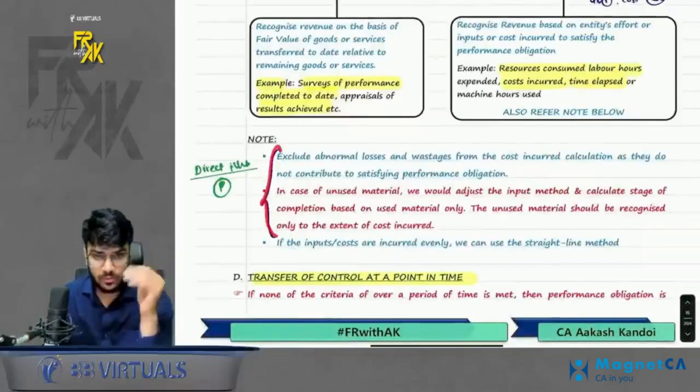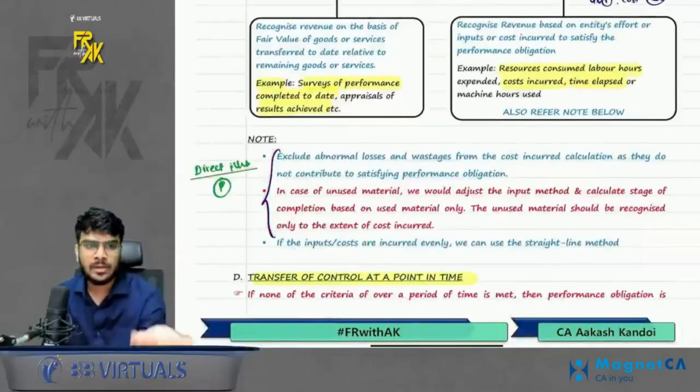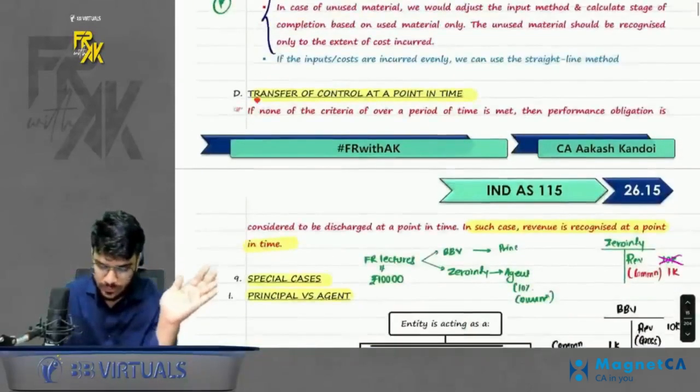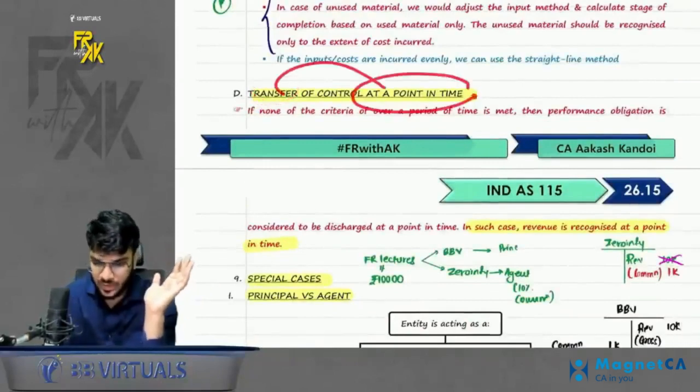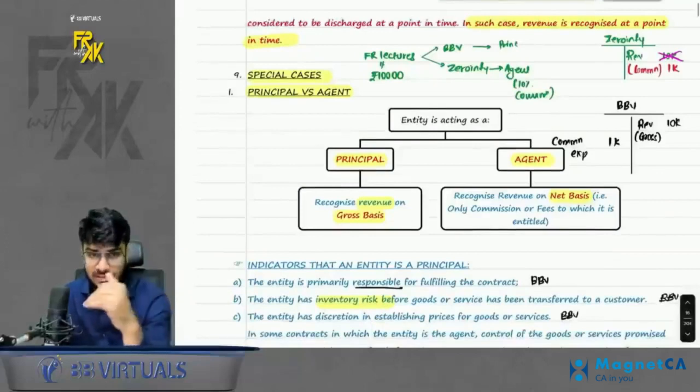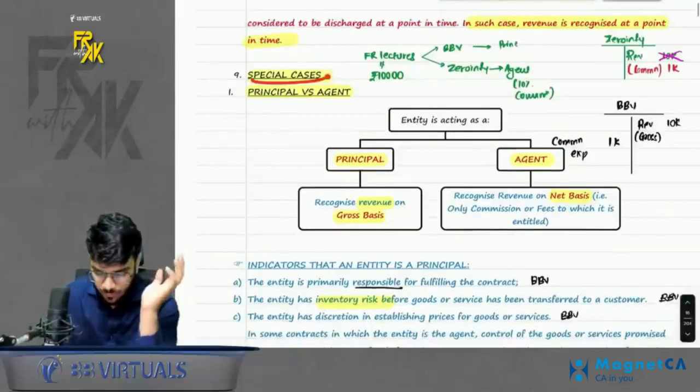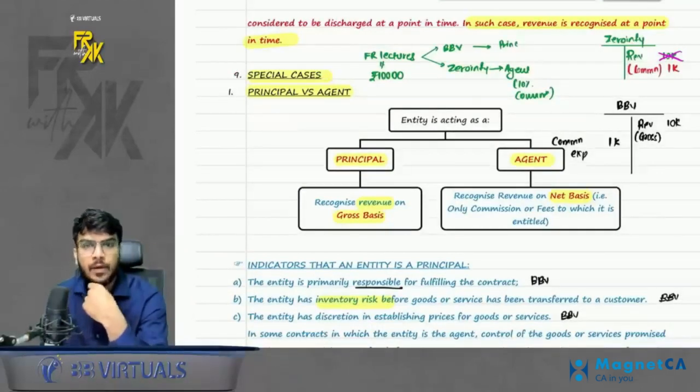Acha, we have a note. For the note, I will teach you a direct illustration, so don't worry about it. Then, if none of the above criteria are met, we will assume that control is getting transferred at a point in time. Okay, this is what we have done. Now we move on towards the special cases. Now, what are special cases?